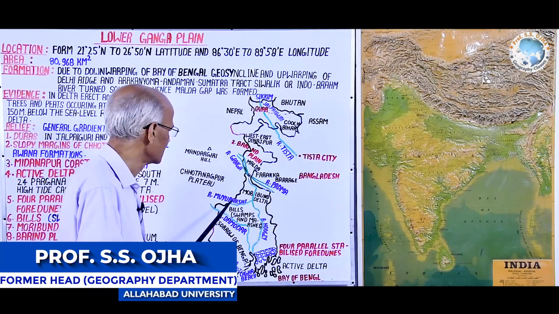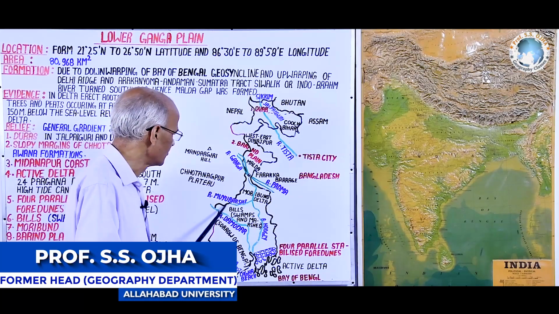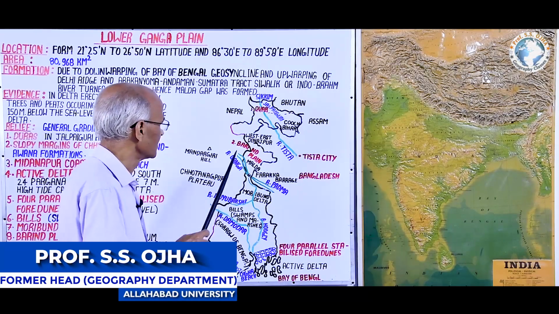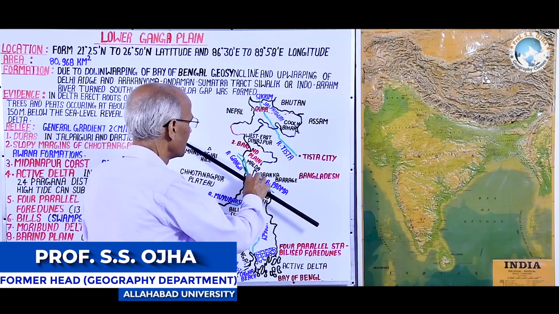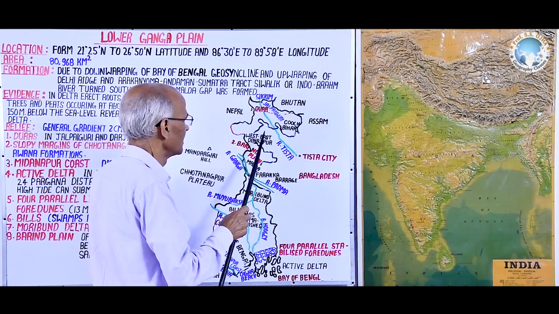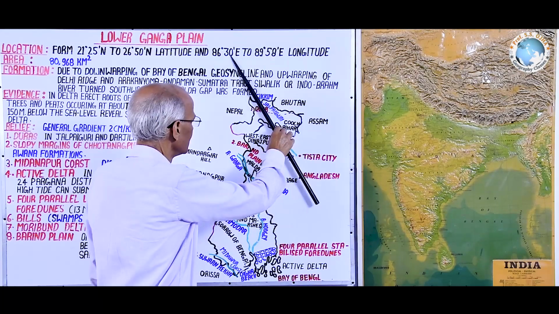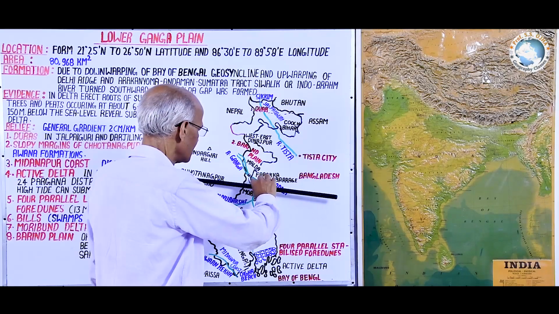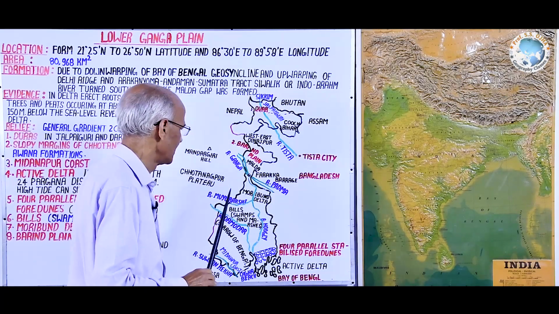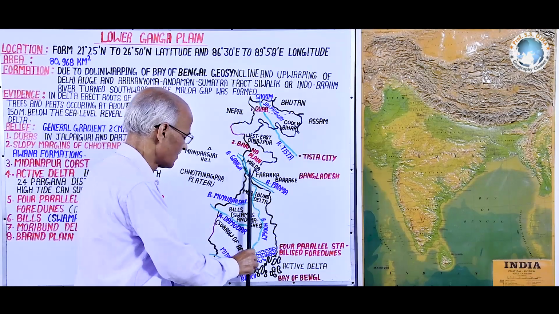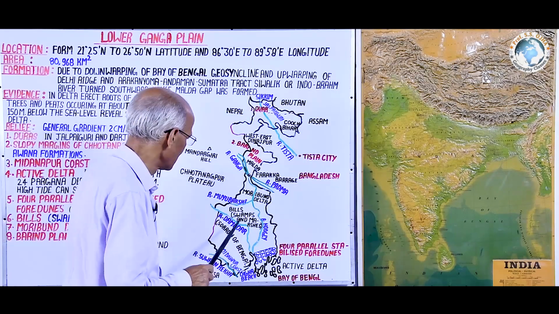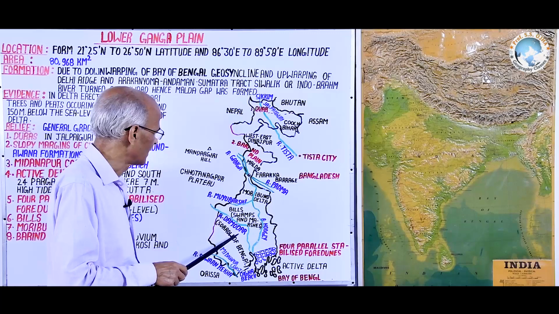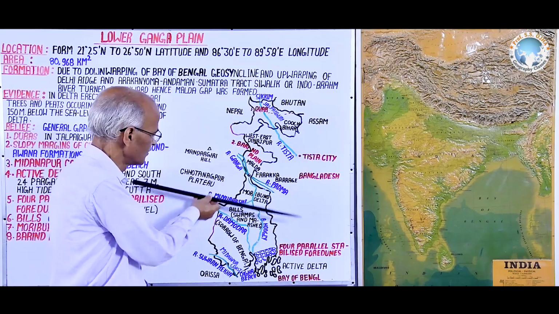Now come to the south, it is river Mayurakshi, and you are again seeing that although the slope of the northern part of this Lower Ganga plain was from northwest to southeast, in the southern half of Lower Ganga plain its general slope is from north to south, but in the western part of this West Bengal or Lower Ganga plain it is from west to east.